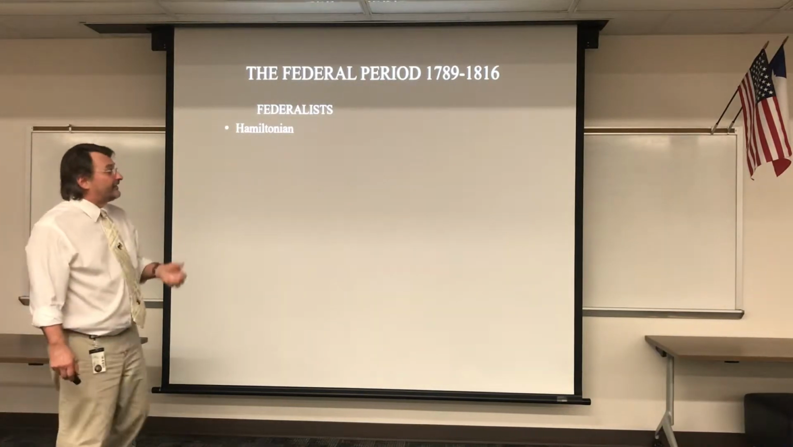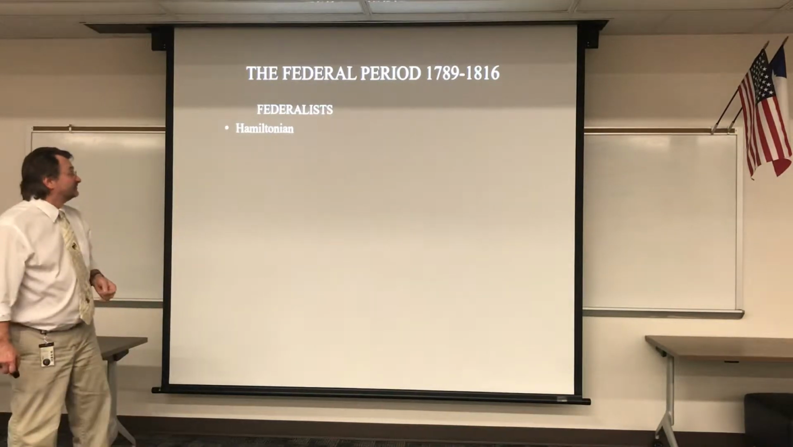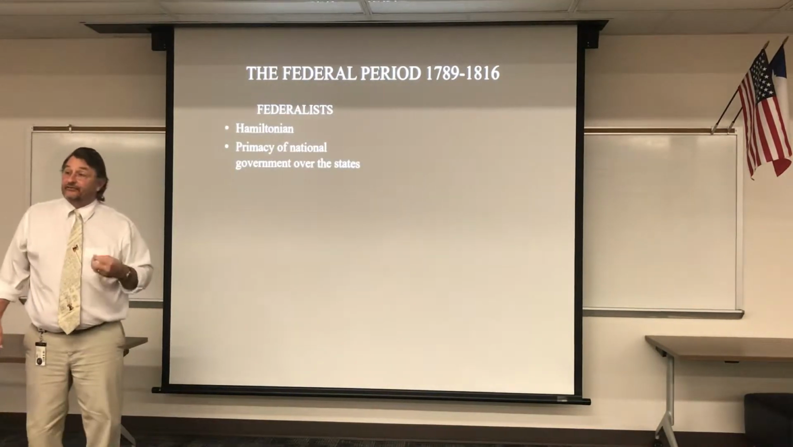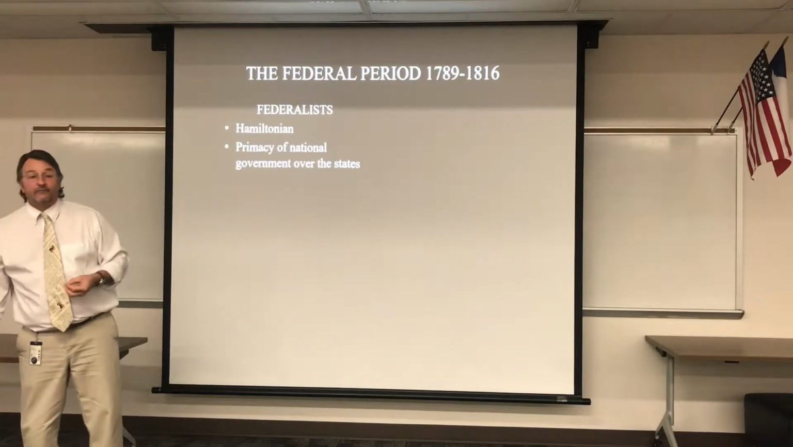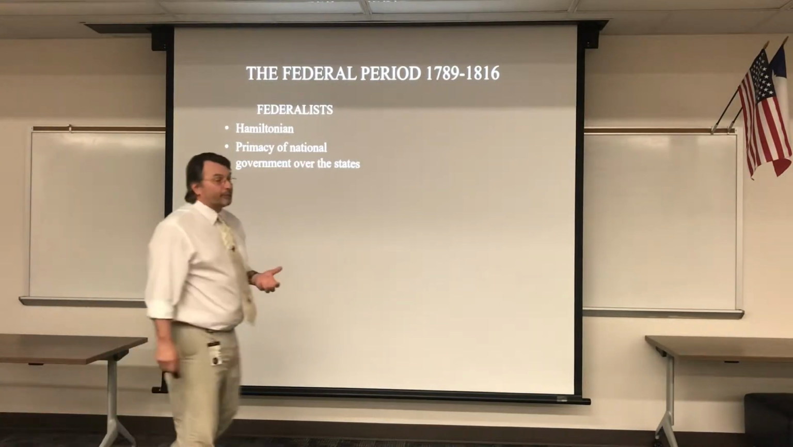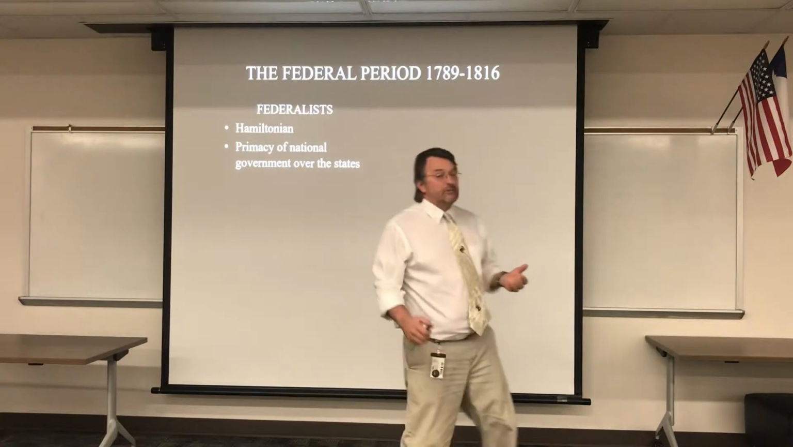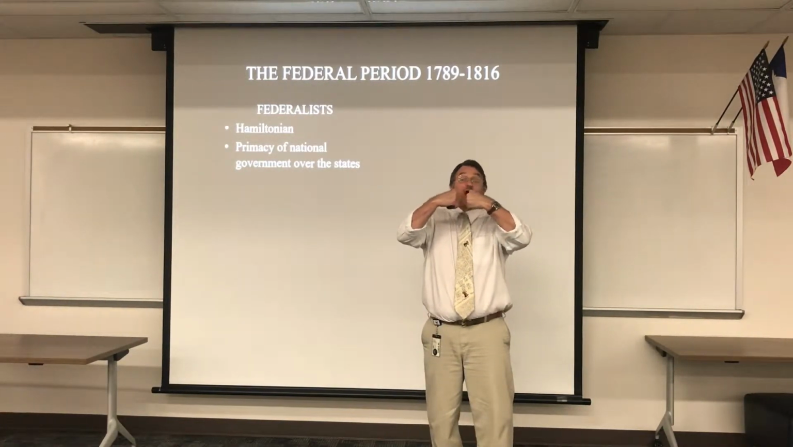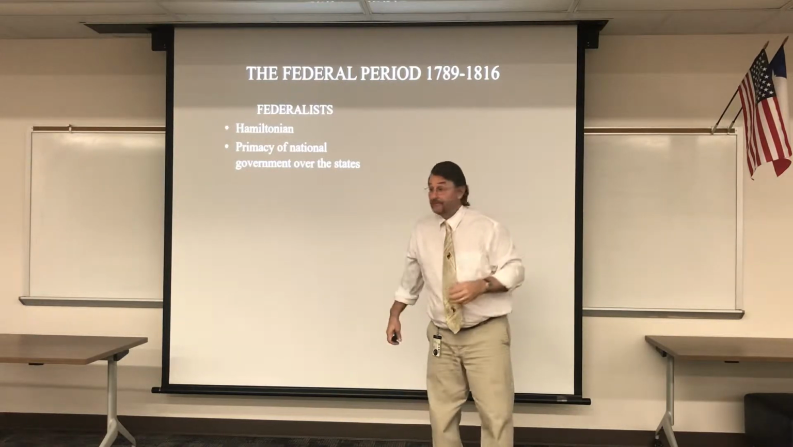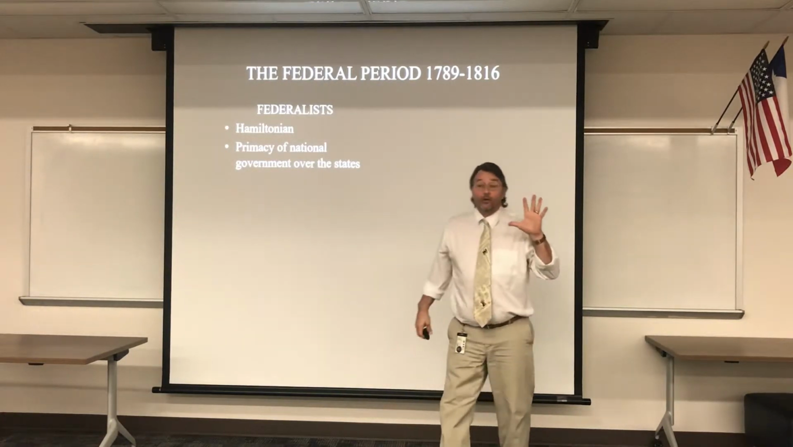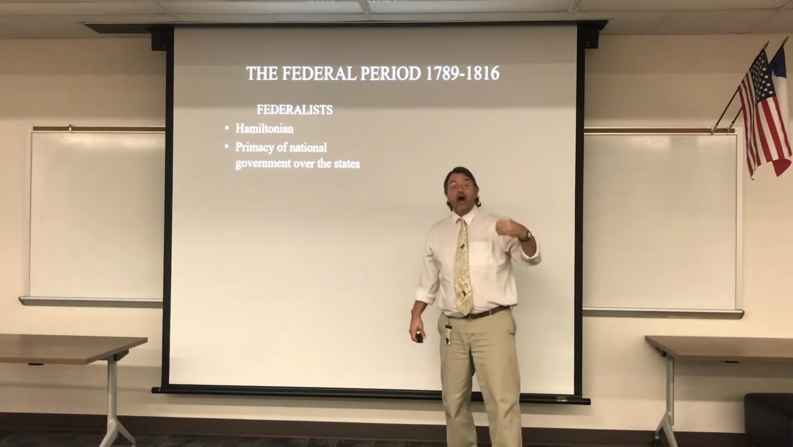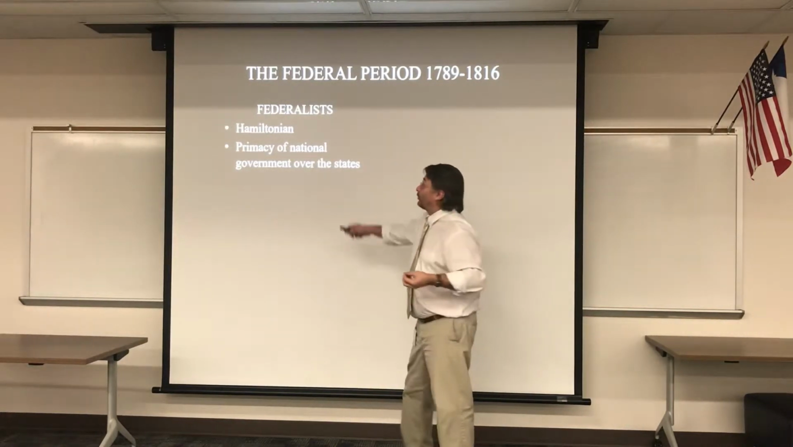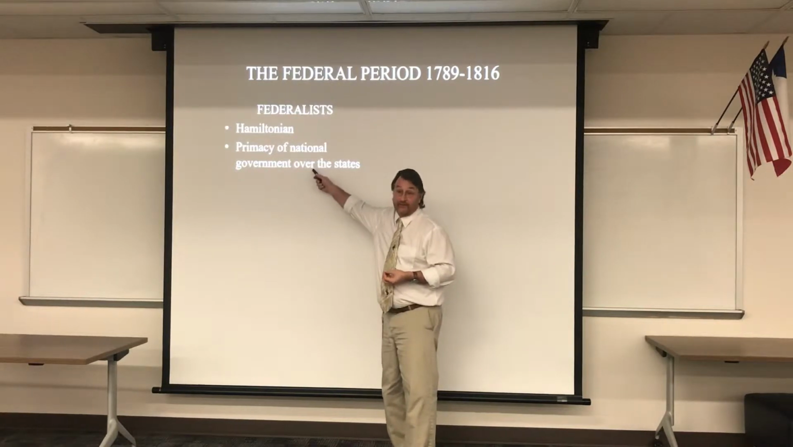Okay, first of all, they're Hamiltonian. Alexander Hamilton is the face of the Federalists. Okay? They believe that the states are secondary to the national government. The national government reigns supreme. And if there's any type of argument between the states and national government, they believe that the national government should always win out. Okay? Remember, we talked about court cases. John Marshall was a Federalist. That's why all of Marshall's court cases will rule in favor of the national government.